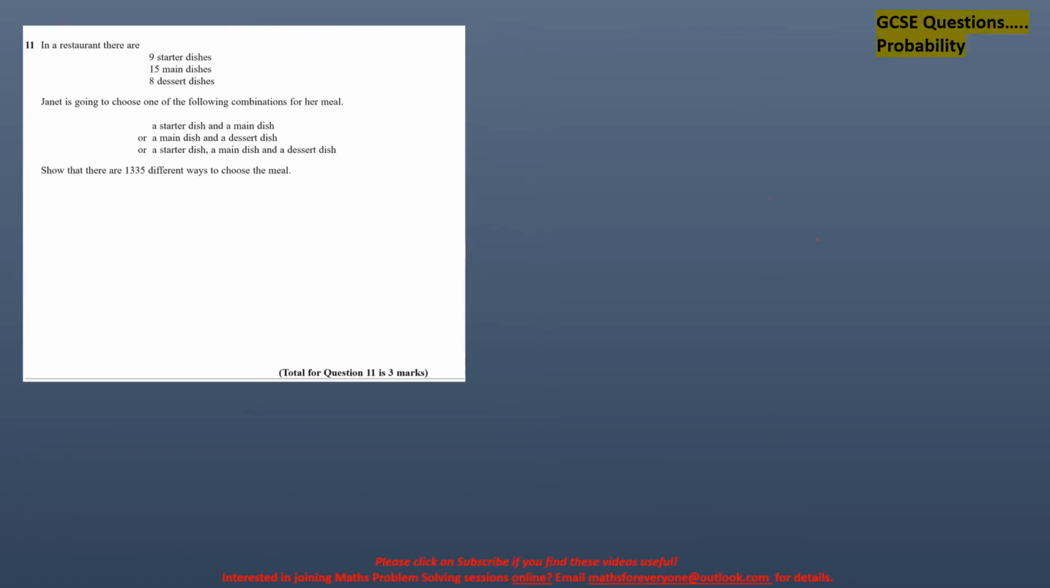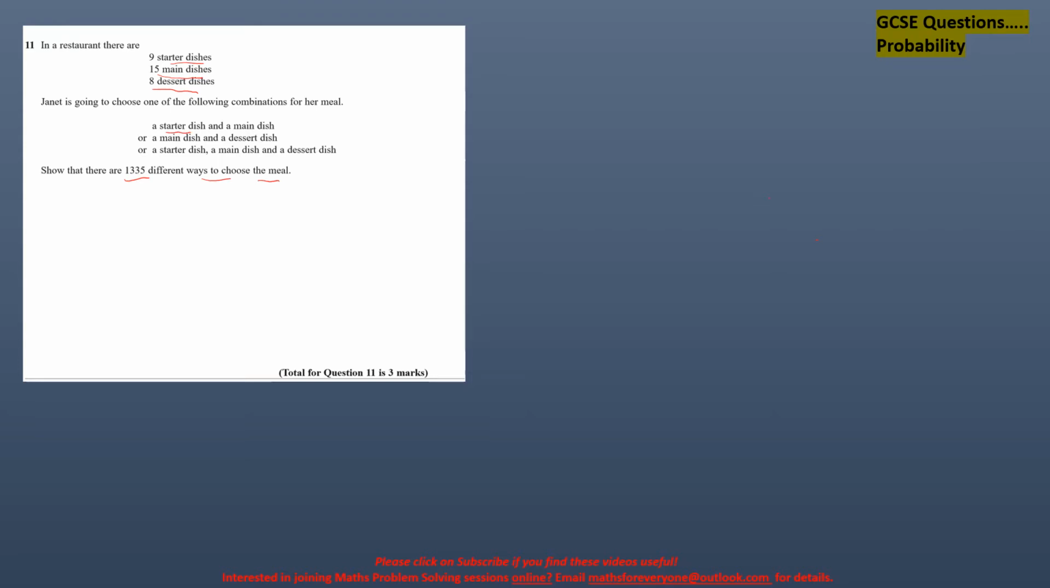The next one is in a restaurant. There are 9 starter dishes, 15 main dishes, and 8 dessert dishes. Janet is going to choose one of the following combinations for her meal, and we have to show that there are 1335 different ways to choose the meal. These are the ways of choosing. You have one starter dish. We have to consider each case separately.